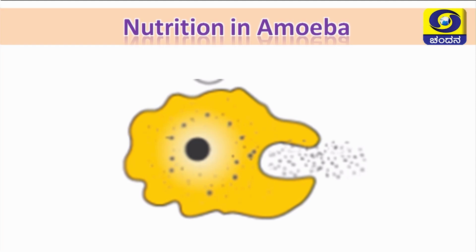As I told you, amoeba doesn't have a fixed mouth. In the same way, it doesn't have an anus. So by the rupturing of the cell membrane, amoeba throws out its waste material. This is the overall nutrition process that takes place in amoeba. It is also known as phagocytosis or endocytosis.